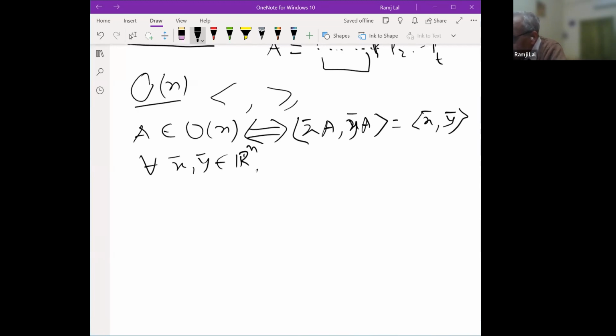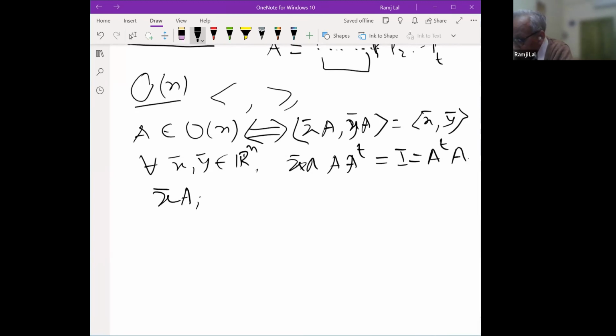Indeed, this simply means that A A transpose is identity, which is your A transpose A. You can also easily observe that this is an isometry in the sense that if you take xA and yA, the norm of xA minus yA is the same as the norm of x minus y, the distance between x and y.